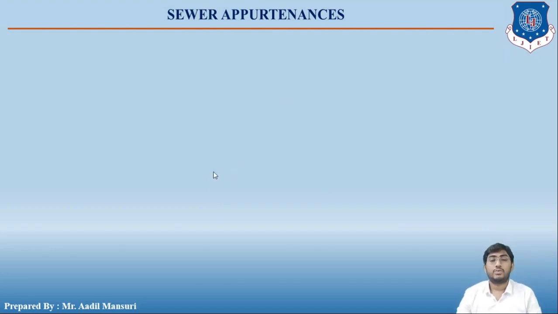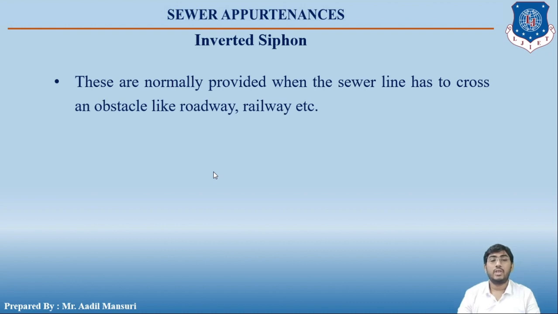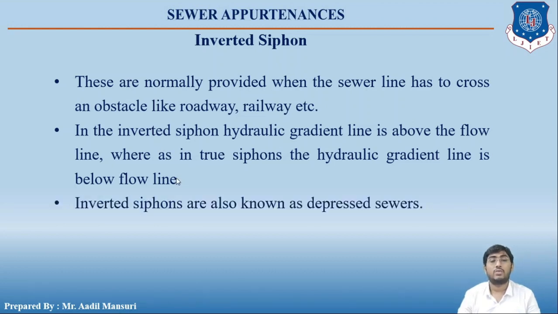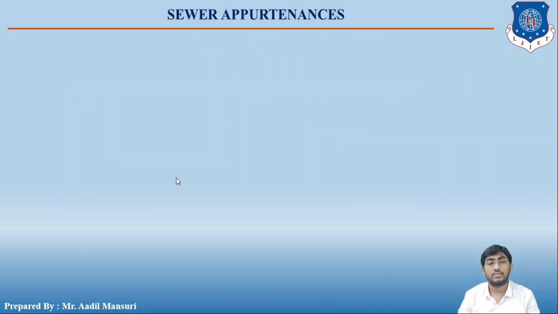Okay students, so the next topic is the inverted siphon. These are normally provided when the sewer line has to cross an obstacle like a railway or roadway. In an inverted siphon, the hydraulic gradient line is above the flow line, whereas in a true siphon, the hydraulic gradient line is below the flow line. Inverted siphons are also known as depressed sewers.